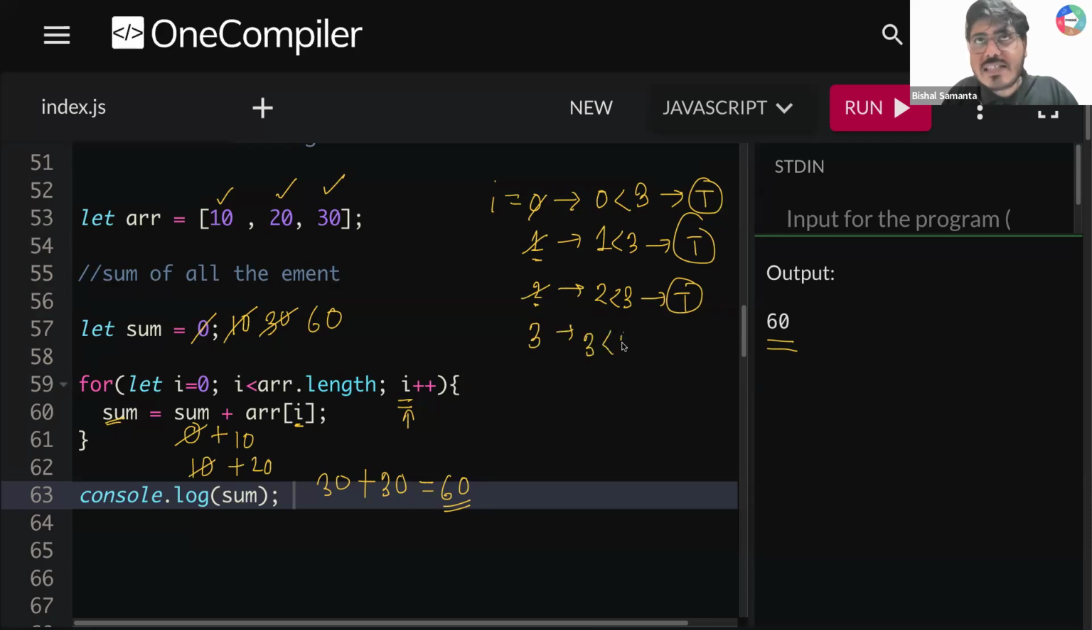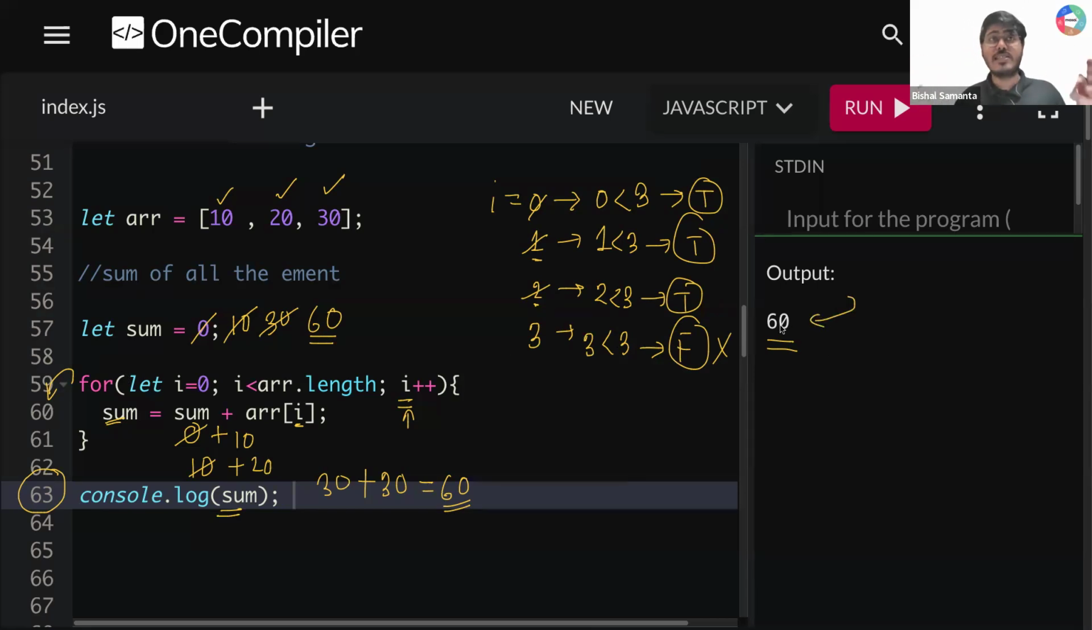Tell me guys, 3 less than 3, is this true? No. So this will give you a false statement, and whenever you get that, it will terminate your loop. You will come out of your for loop, right? And after that, you see, okay, line number 63. So console.log sum. What is your sum value? Your sum value is 60. And that is the reason you are getting this 60 output.